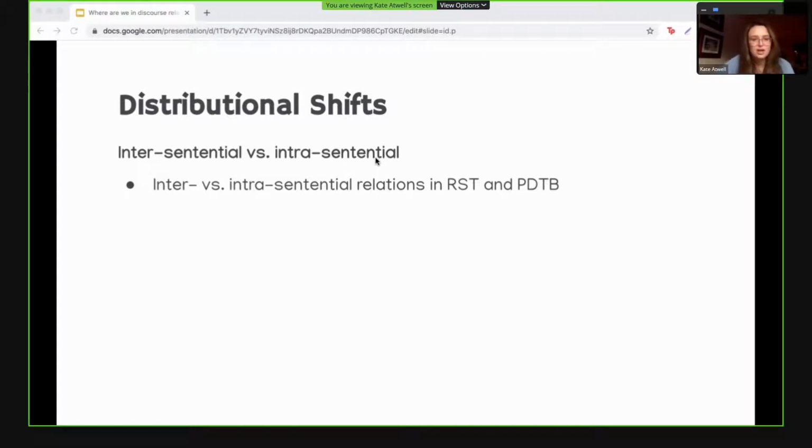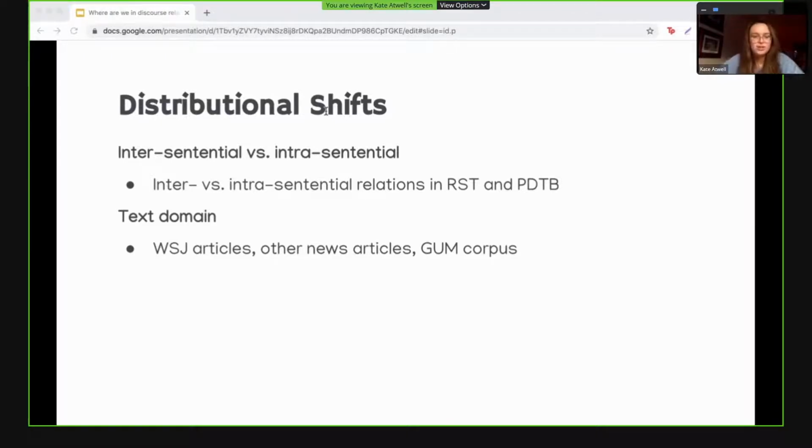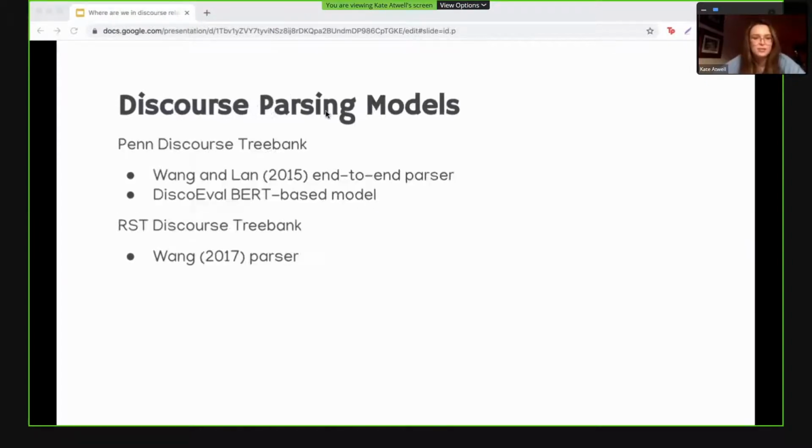To study the effect of domain shift on plain text documents for the Penn Discourse Tree Bank, we had annotators manually annotate articles from our 3 sets, Wall Street Journal, other news articles, and the GUM corpus, and compared the output of the parsers to these annotations. For the RST Discourse Tree Bank, we reported the results of the parser on the gold labeled GUM corpus, as well as the RST Discourse Tree Bank test set.